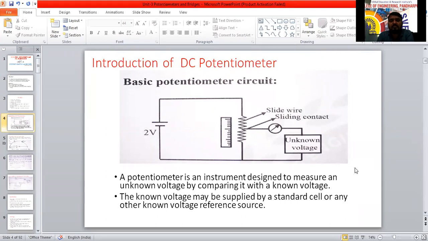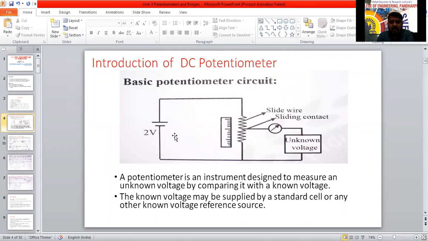For that process, we have designed one potentiometer. The known voltage is nothing but the supplied voltage. How much voltage we have supplied, by using a standard cell or battery cell as the source of supply, that is called the known voltage.